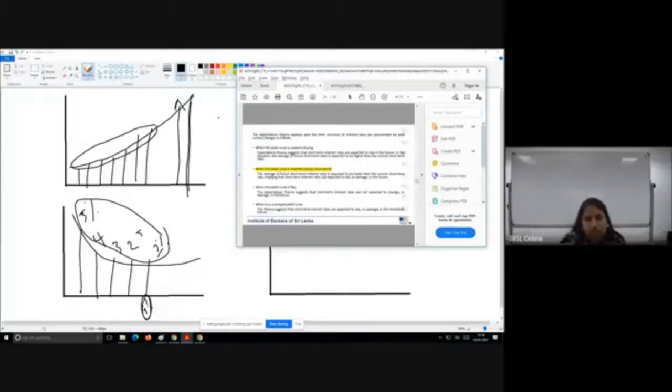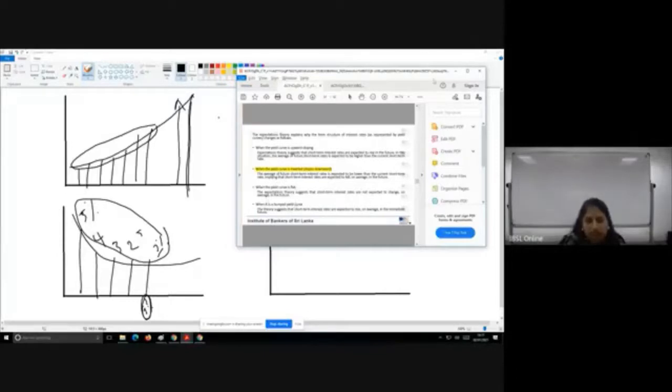Now, the yield curve being flat, they're simply saying there is the expectation that the short-term interest rate in the future is going to have no change. And because of that, the average is going to be pretty much similar. And therefore, even the long-term instrument is going to have the same interest rate.